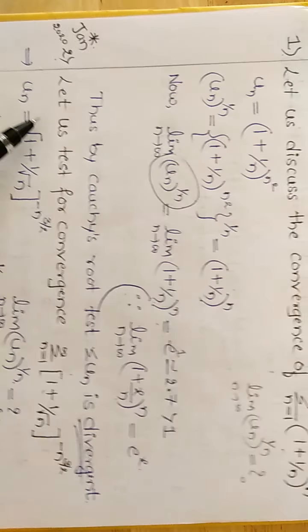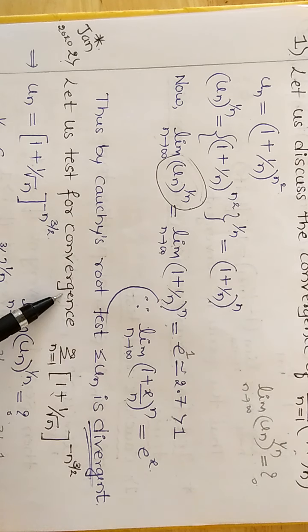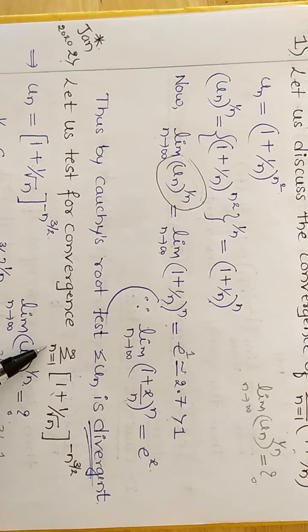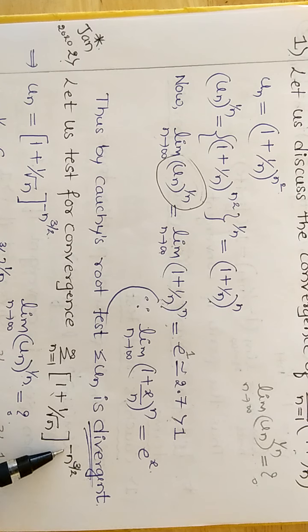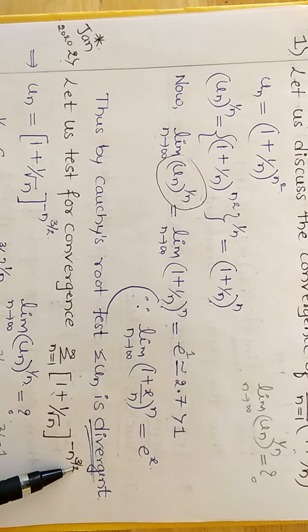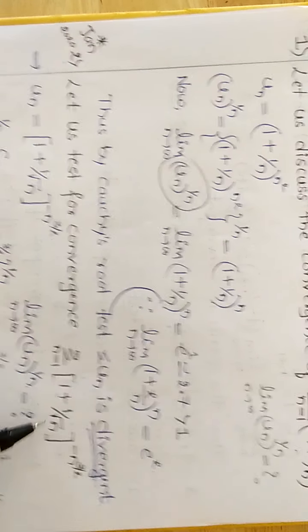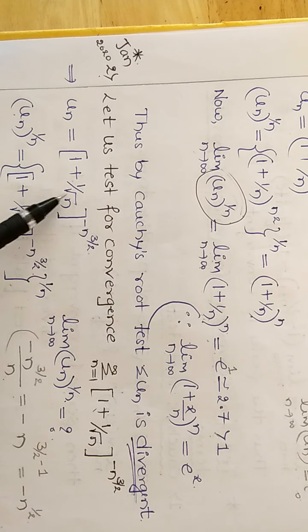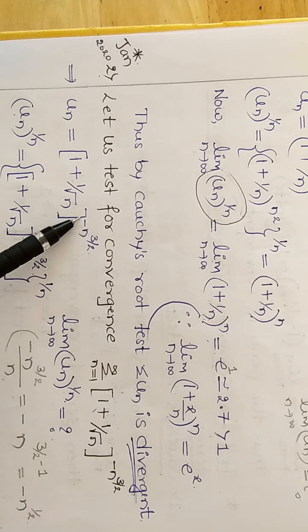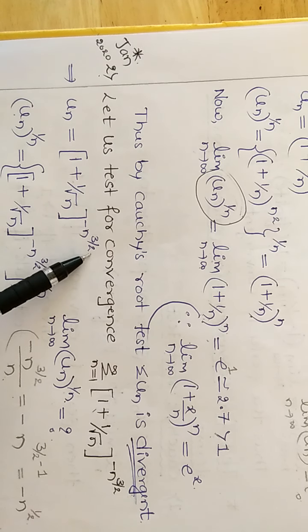Next, let us test for the convergence of summation, n running from 1 to infinity, of (1 plus 1 divided by square root of n) whole raised to minus n raised to 3 by 2. Clearly the value of un is (1 plus 1 divided by square root of n) whole raised to minus n raised to 3 by 2.